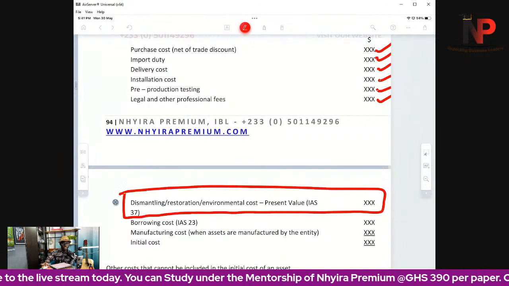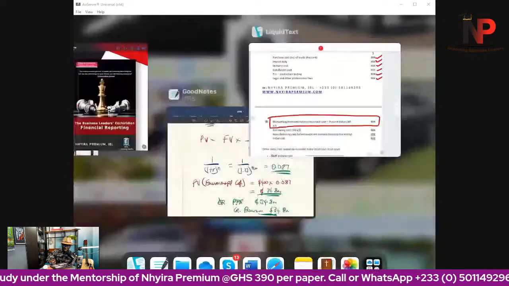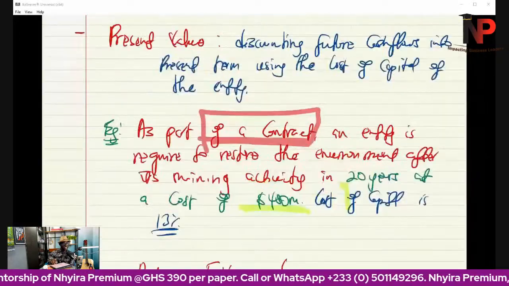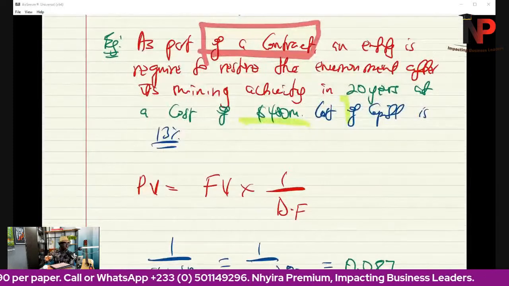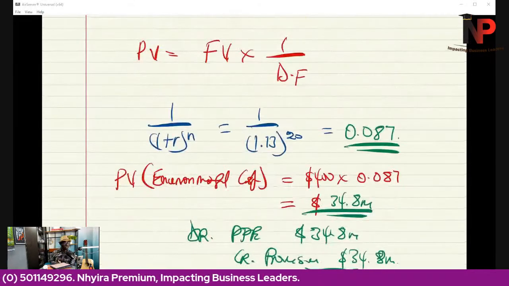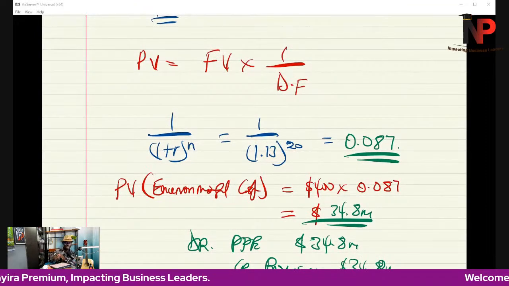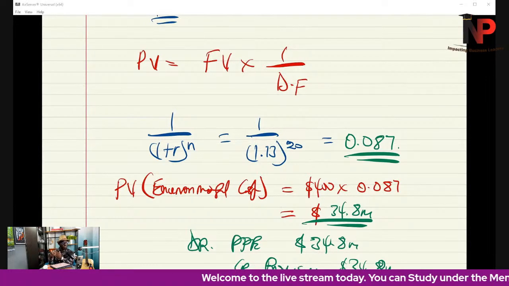So is there a present obligation? Hell yes. Why? Because of the contract that we signed, right? How much are we paying? $400 million. When are we paying it? In 20 years. So what do we do? We discount that into present terms. And this is just the initial recognition of provisions.